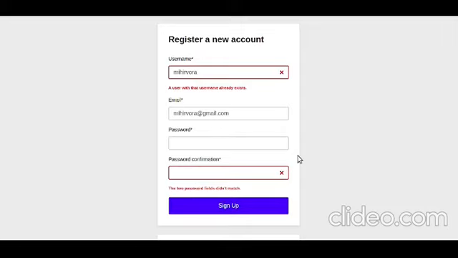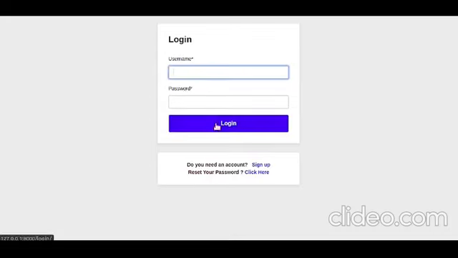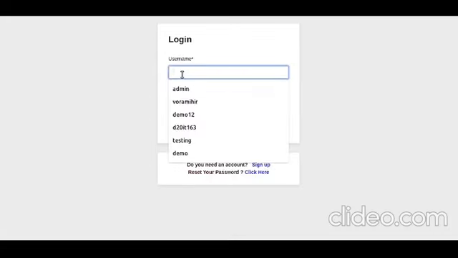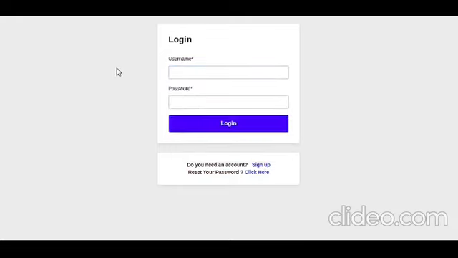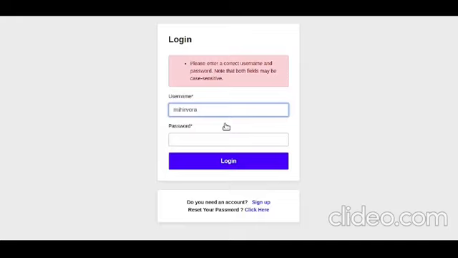Okay, so now Mihir Vora is already a registered user, so using this username I will log in directly. If you try entering an incorrect password for your account, you will also get a message that looks like this. I will enter any random password and click on the login button. Here: please enter a correct username and password. Note that both fields may be case sensitive. Okay, now I will enter the correct password of the Mihir Vora account.